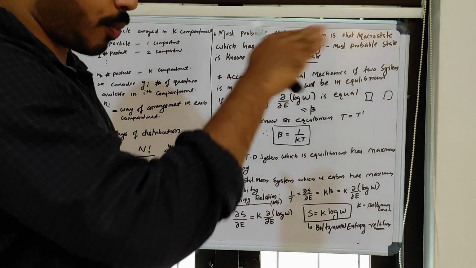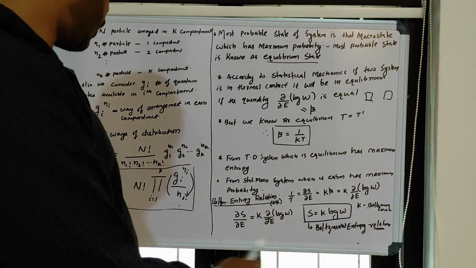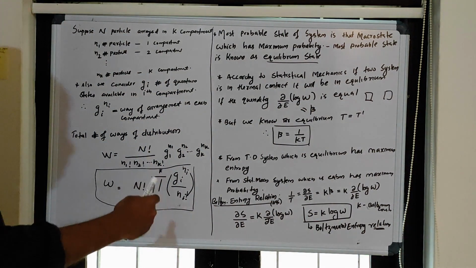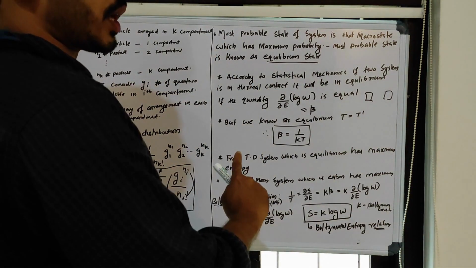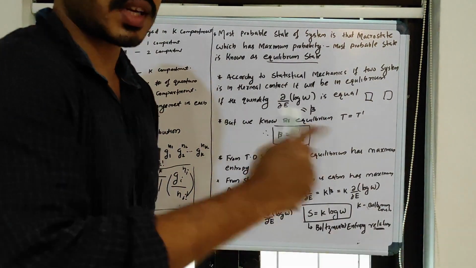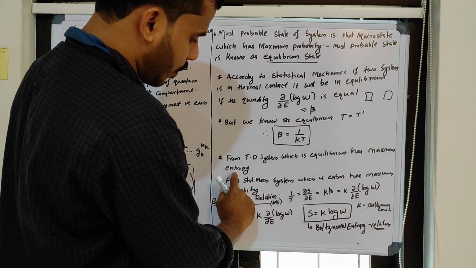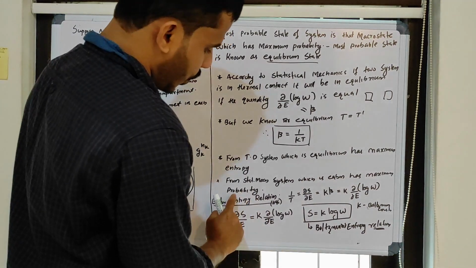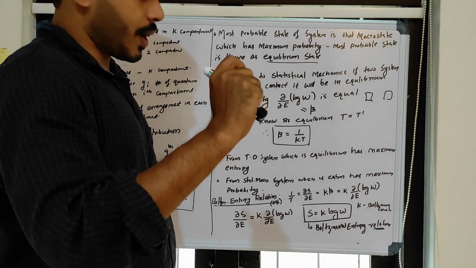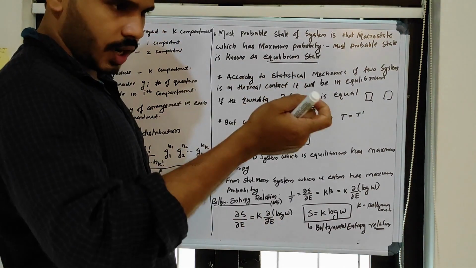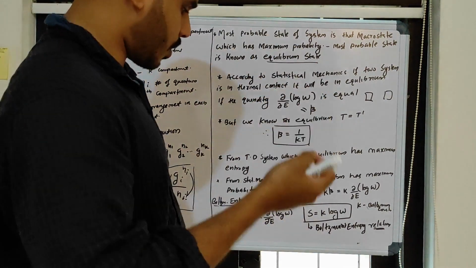One is a macroscopic point of view, and the other is a microscopic point of view of arrangement. So there is a connection between macroscopic and microscopic, between thermodynamics and statistical mechanics. Here entropy belongs to thermodynamics and probability to statistical mechanics. That's why I call it a bridging connection between thermodynamics and statistical mechanics.